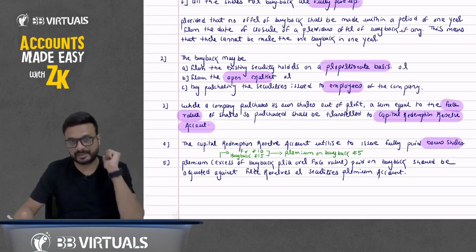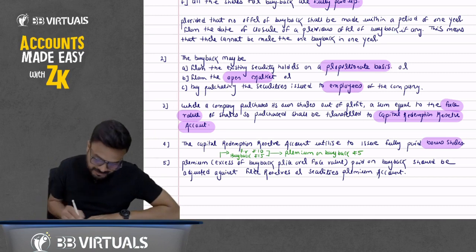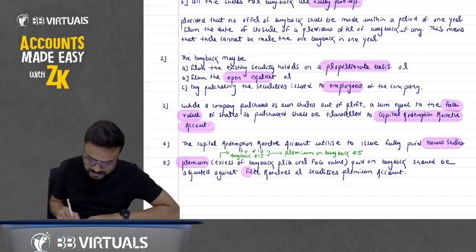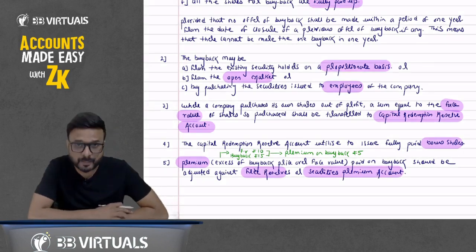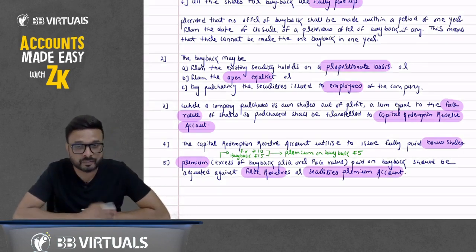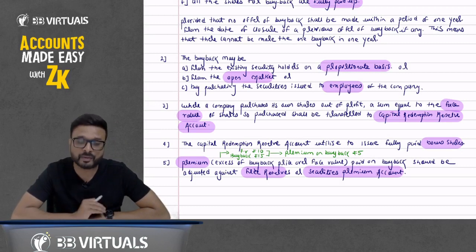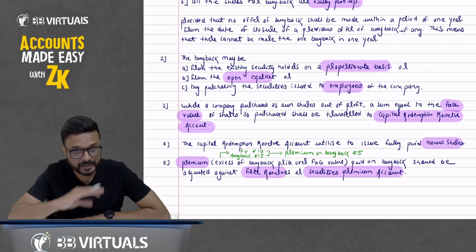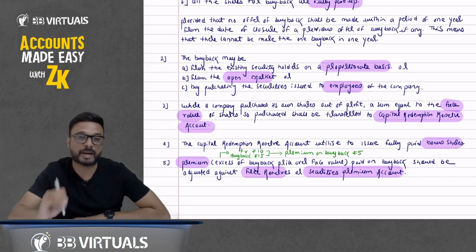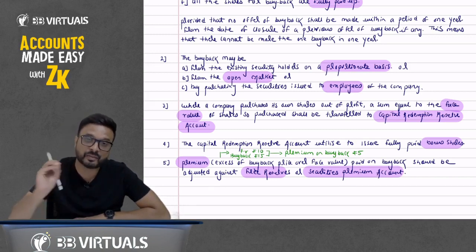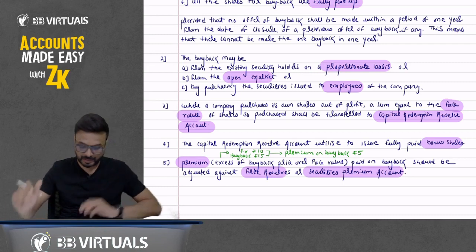It should be adjusted, but against which account? Premium on buyback can be adjusted against free reserve, or it can be adjusted against securities premium. Don't worry about journal entries. But remember one thing, when you pay some extra amount, we call it premium on buyback. The face value is rupees 10, we are paying 15 rupees, extra 5 rupees. That 5 rupees, the premium on buyback, can be adjusted against free reserve or securities premium account.